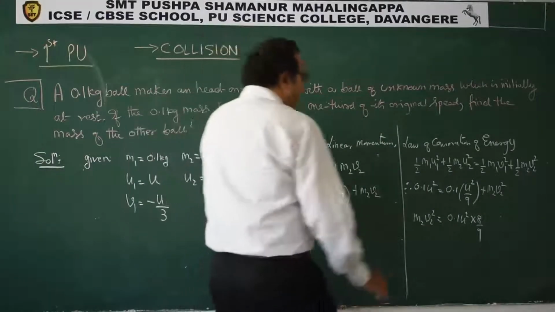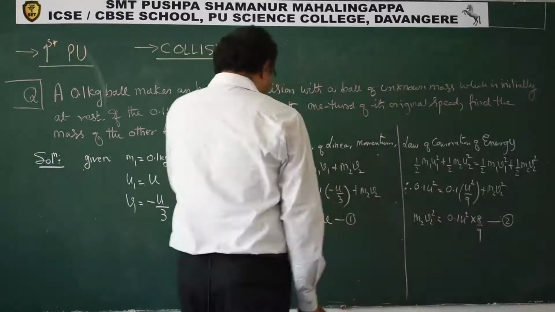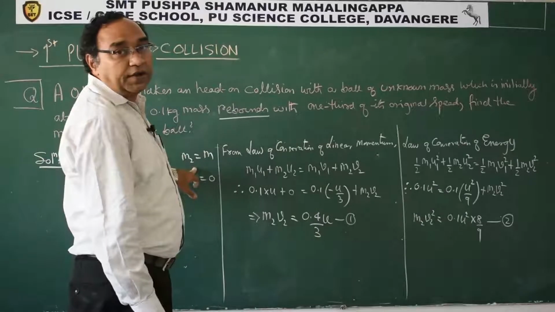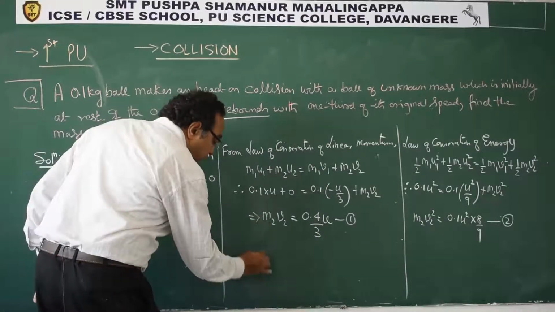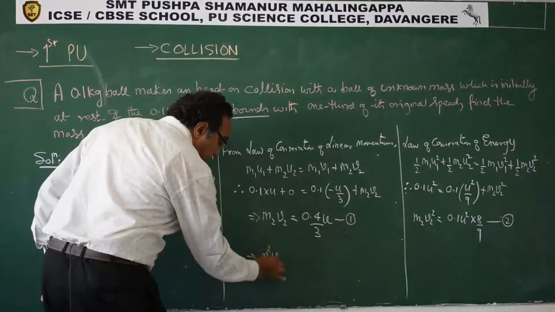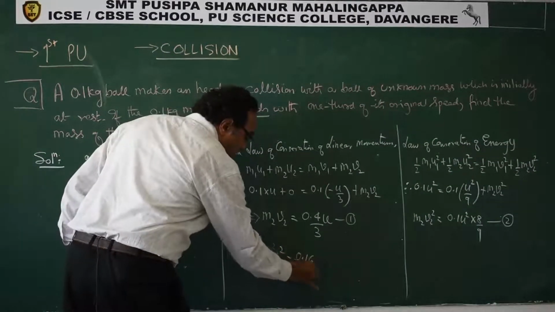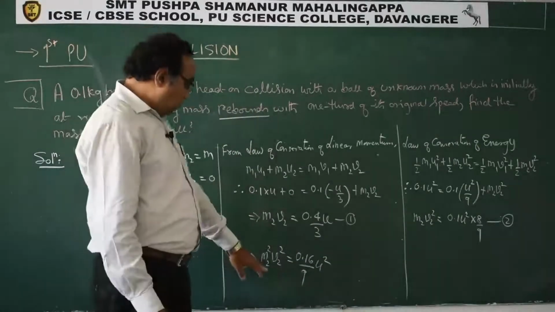Now we have two equations. This is the second equation. We have two equations, and we need m2, so I need to eliminate v2. So what I will do is square this. m2 square v2 square is 0.16 by 9 u square. Correct? Now divide.